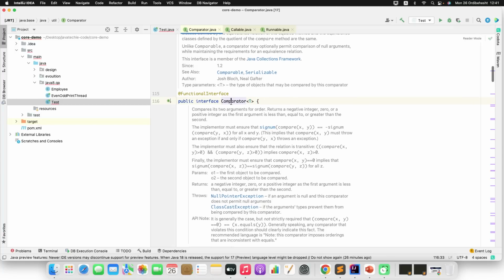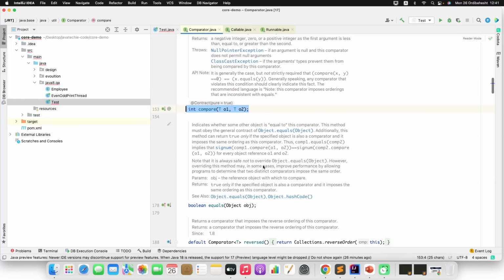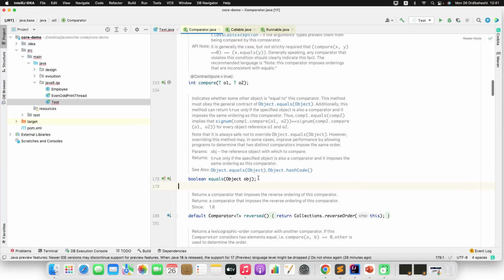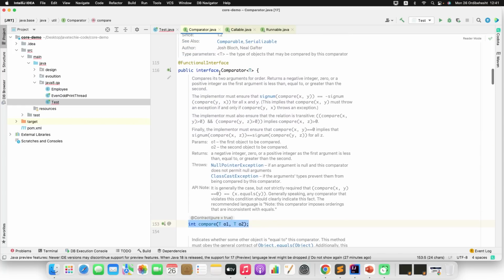But if you see the Comparator, it is a functional interface, and there is a method called compare, which is one abstract method, and there is another method, boolean equals. But if you observe, there are also a couple of default and static methods. That is fine. Now the interviewer will ask, if equals and compare are both there, there are two abstract methods, so how can you say Comparator is a functional interface, right?